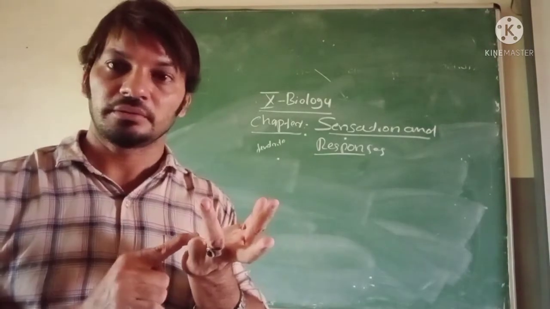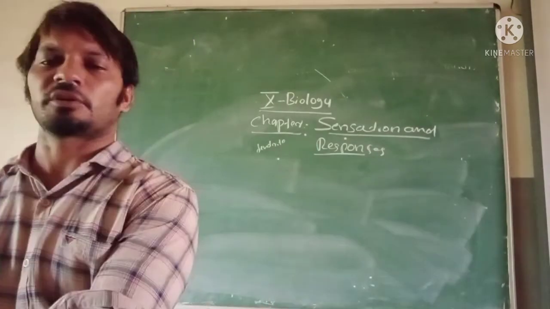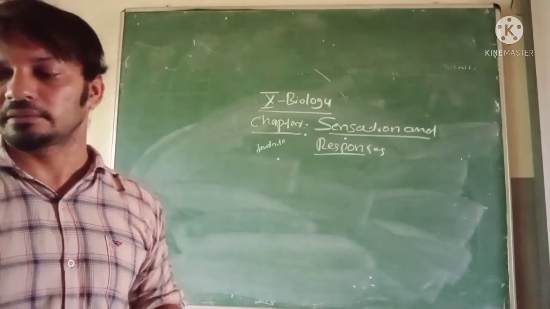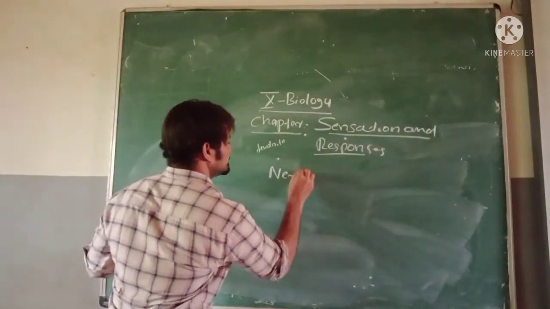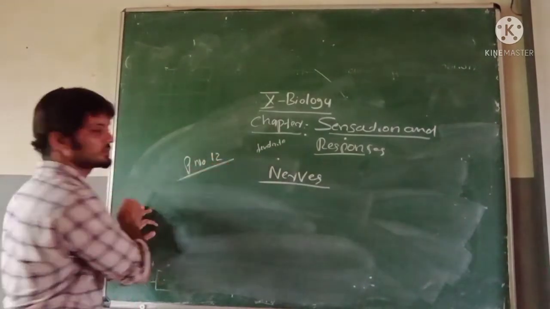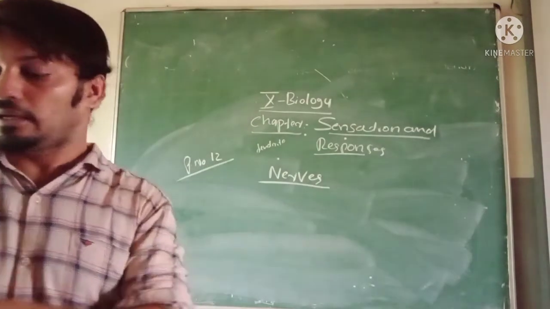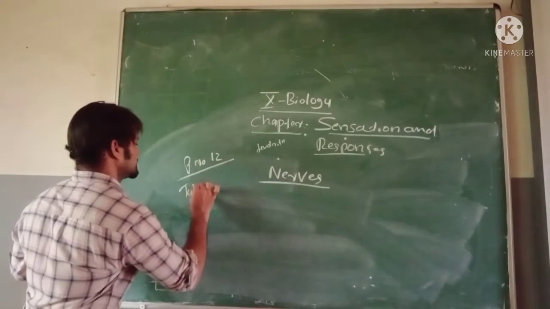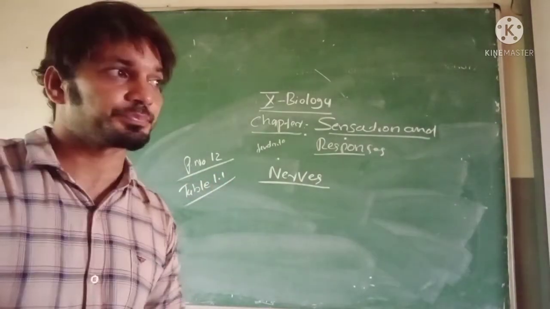Sensory neuron, motor neuron and mixed neuron. Say, what are the three types of neuron? Take page number 12, you can refer. There is a heading on nerves. Nerves, page number 12. Table 1.1 explains the types of nerves.